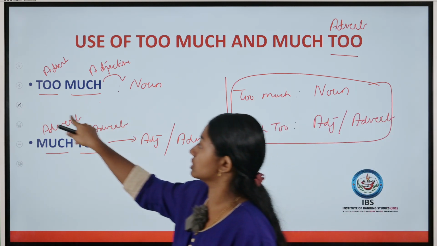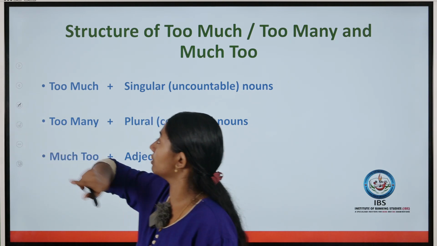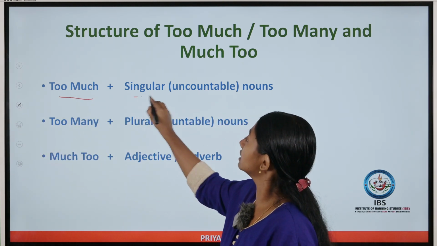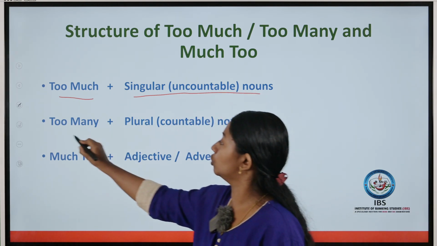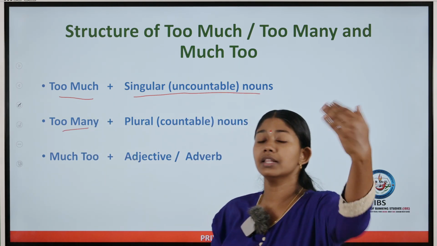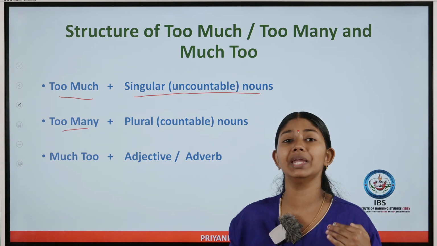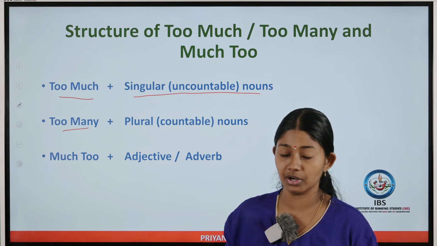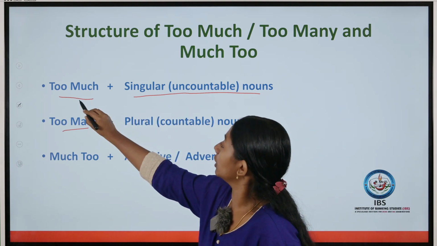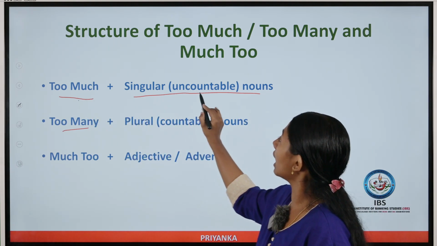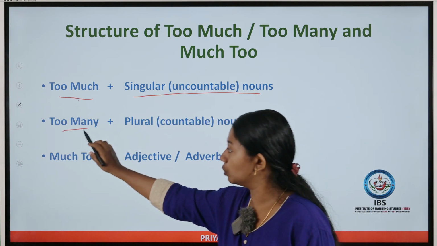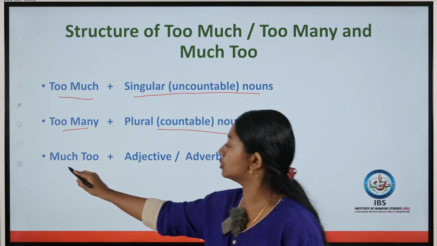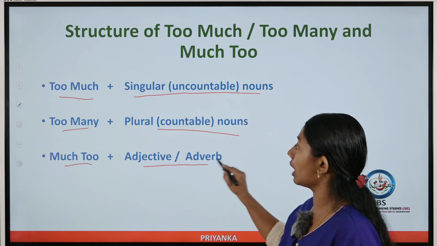So we will go to the structure. In the previous video I explained that one structure is there. So this is the basic structure. When too much comes, singular and uncountable nouns. So too many and too much, the difference between much and many is that many is used for countable nouns, whereas much is used for uncountable nouns. So when too much comes, you have to use singular uncountable nouns, and when too many comes, you have to use plural and countable nouns. And when much too comes, as I have stated, adjective or adverbs.